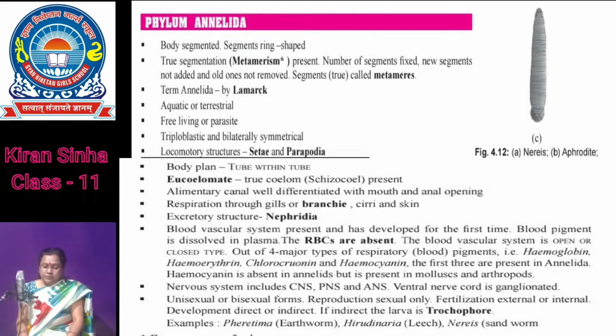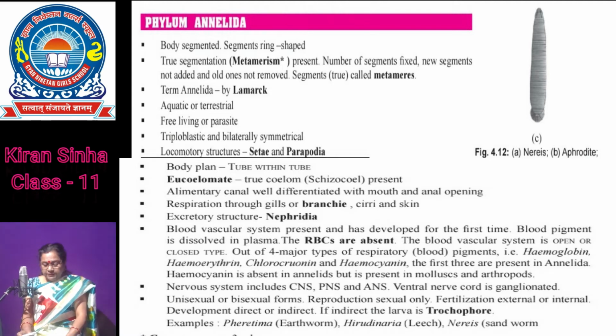These animals have a closed circulatory system and hemoglobin is dissolved in the plasma. Respiration is cutaneous, that is carried out by the moist skin. For excretion and osmoregulation, nephridia are present.